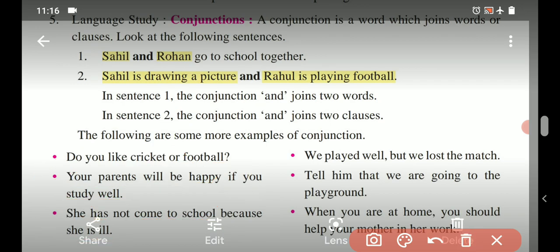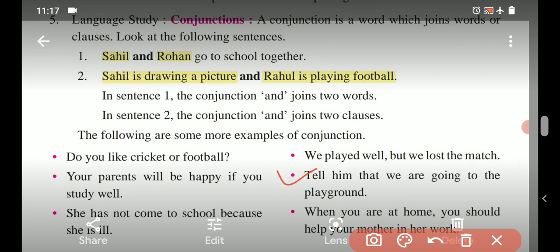Next example: we played well. This is the first clause. We lost the match. It is another clause. Both are joined using the word "but". So here in the given example, "but" is the conjunction.